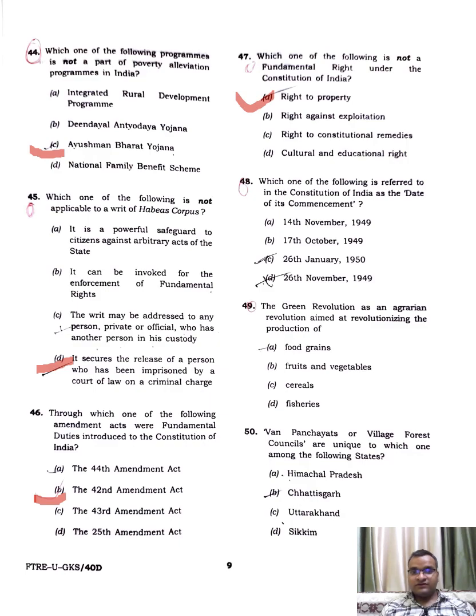Which one of the following is referred to in the Constitution of India as the date of its commencement? 26 January 1950. The Green Revolution as an agrarian revolution aimed to revolutionize the production of food grains. Van Panchayat and village forests are unique to which of the following states? Uttarakhand.